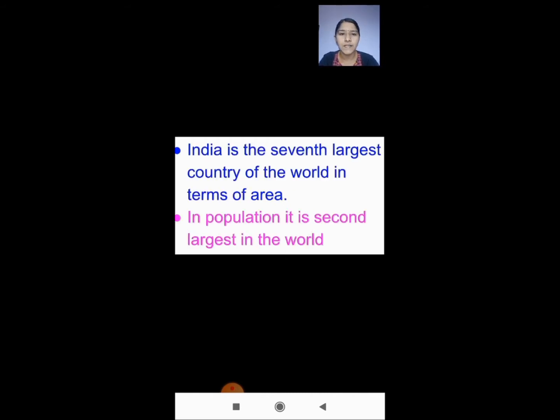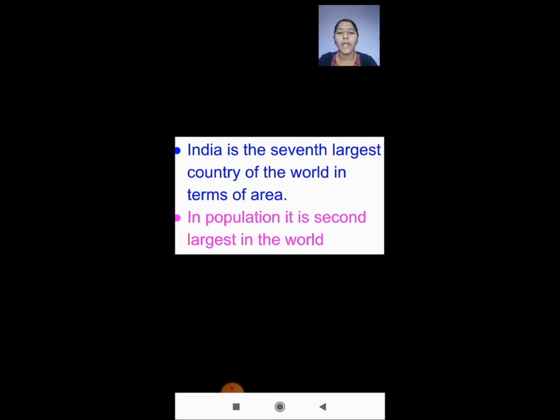India is the seventh largest country of the world in terms of area. In terms of area means how much place something covers, like our home ground is this much area, our school ground is this much area. It is the size of the place.